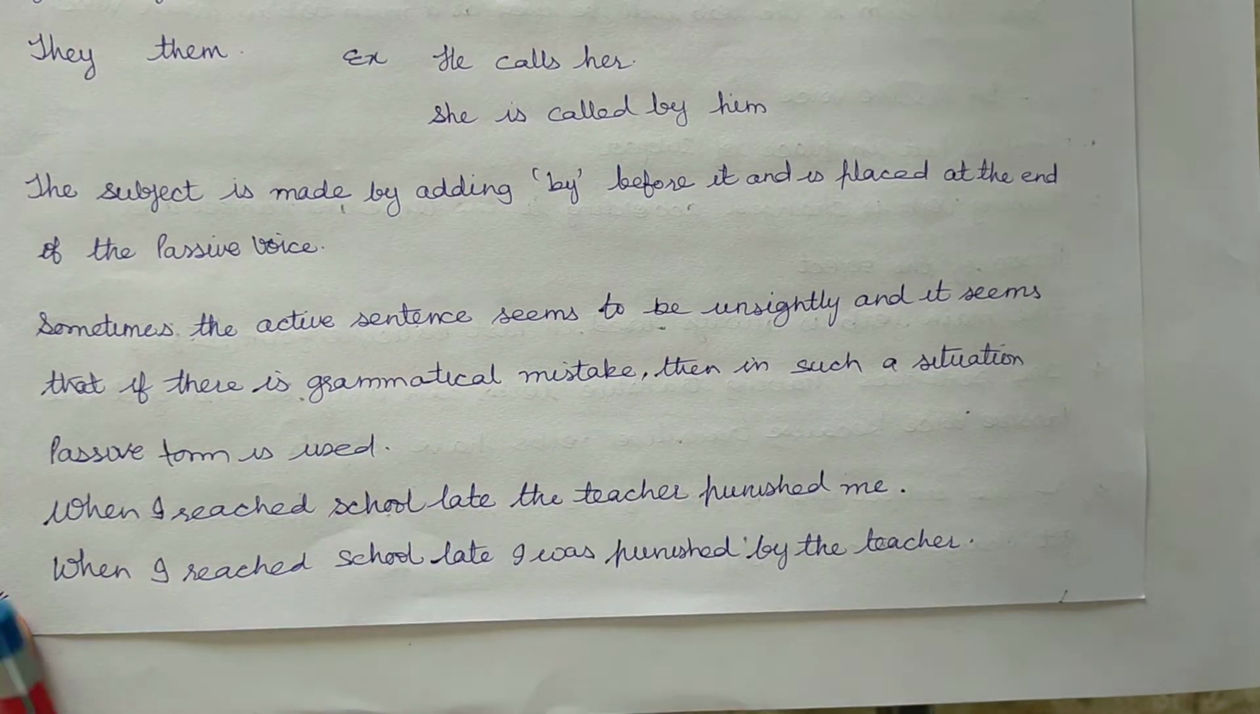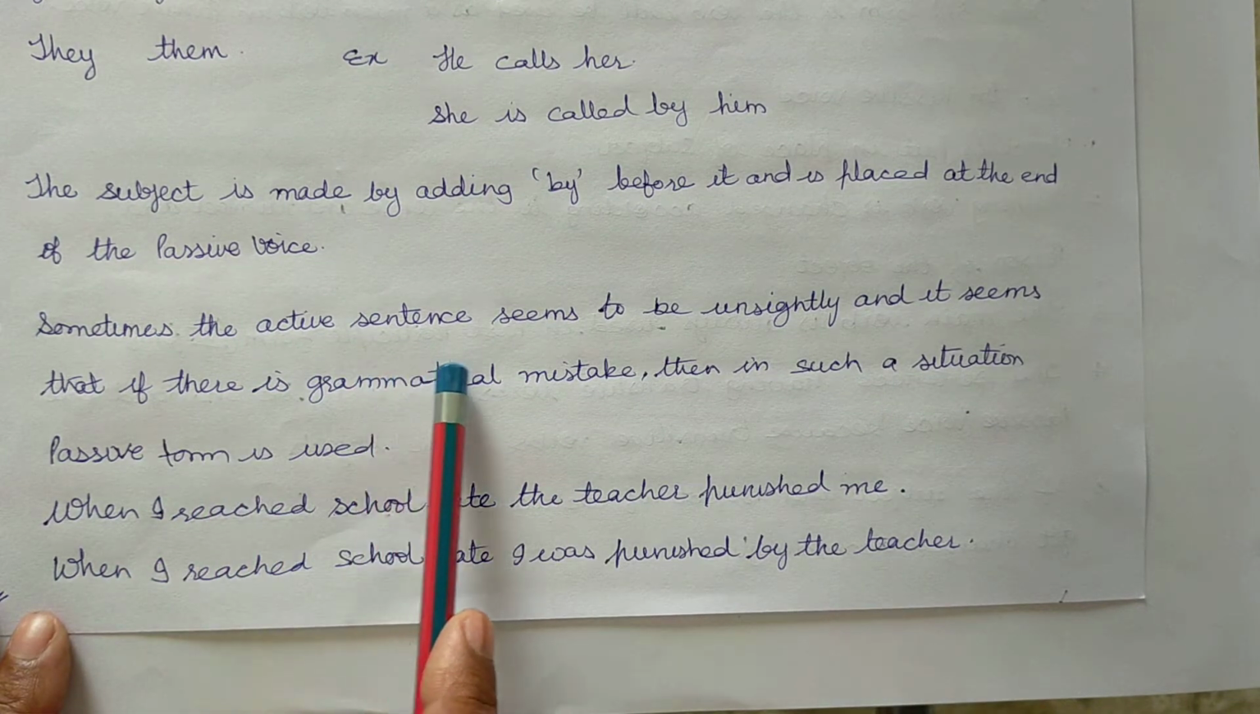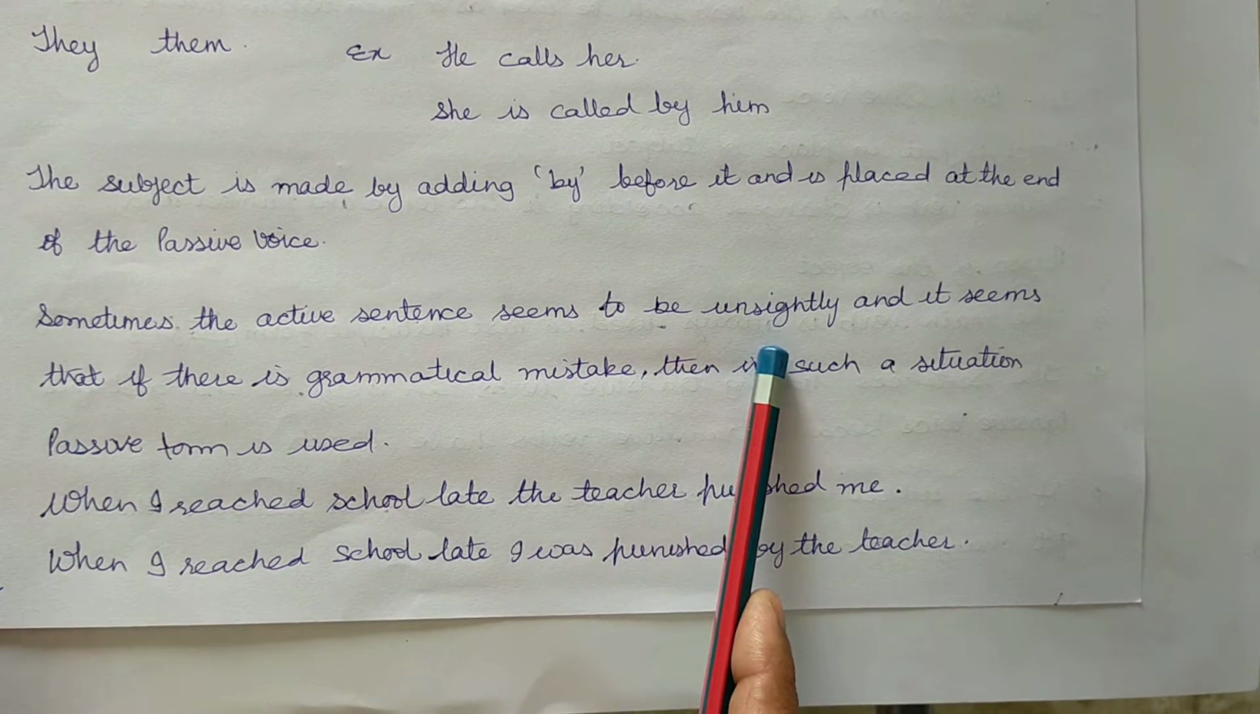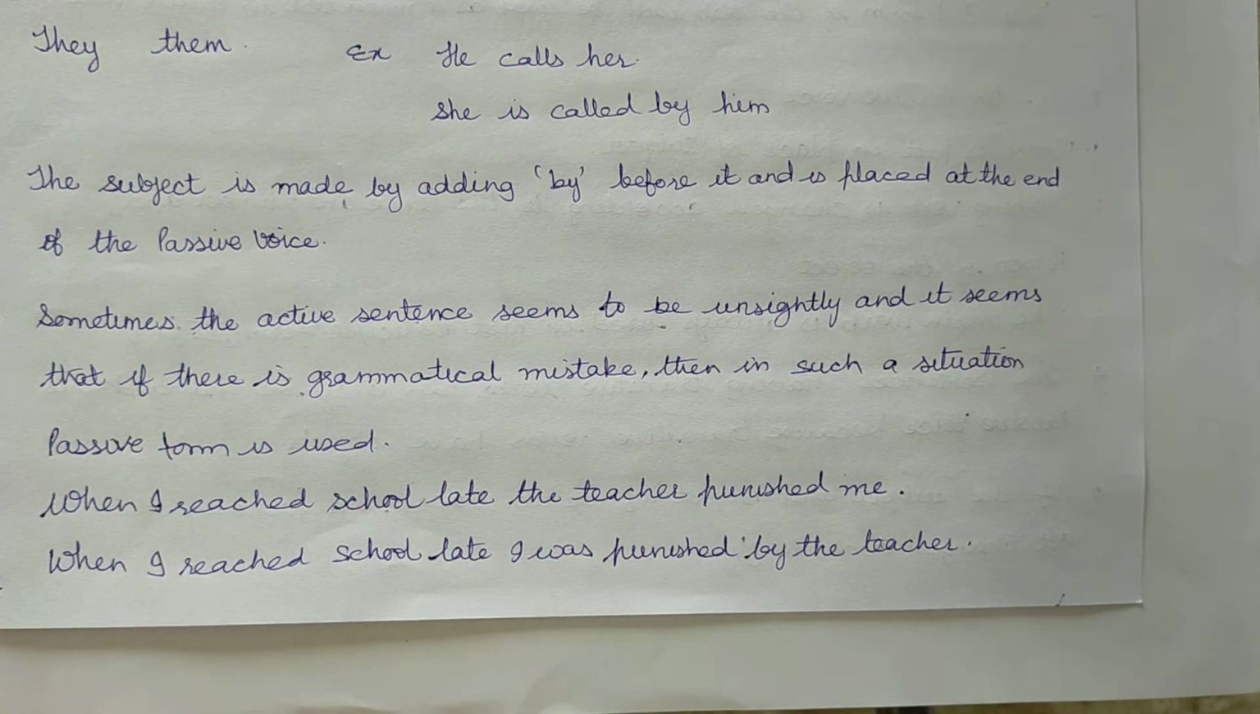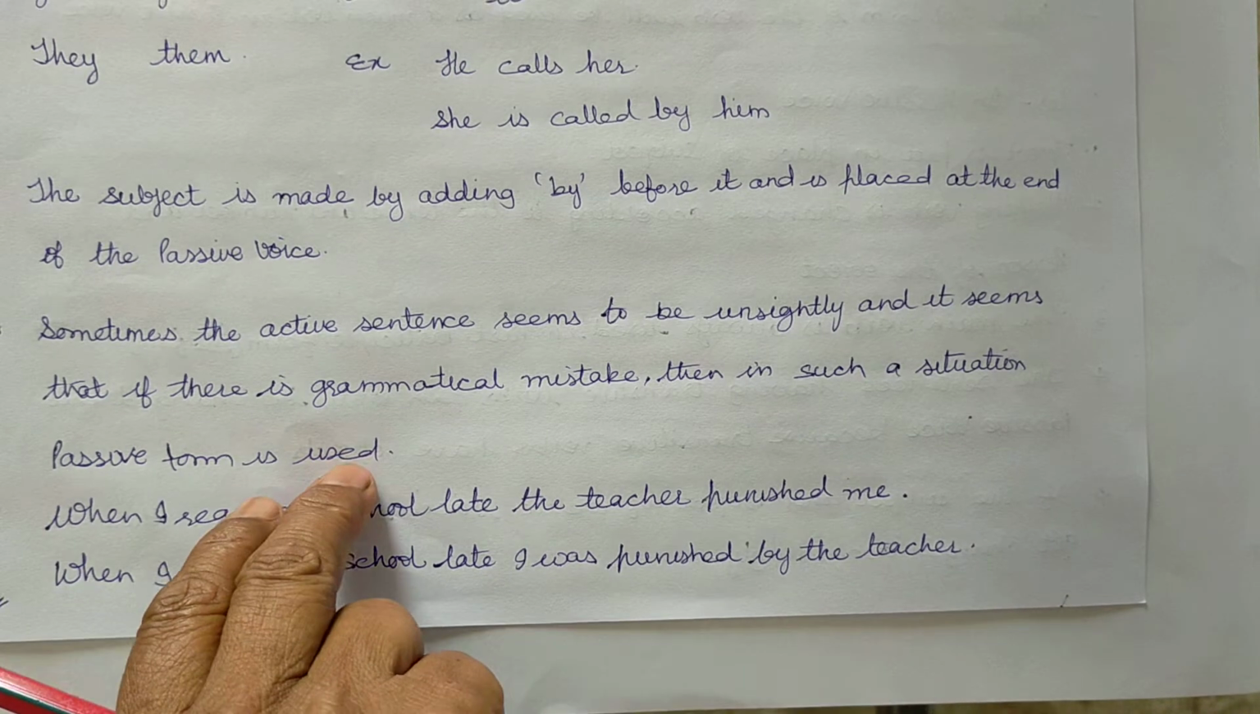So, sometimes the active sentences seem to be unsightly, and it seems that there is a grammatical mistake, in that situation we use passive form. When I reached school late, the teacher punished me. When I reached school late, I was punished by the teacher.